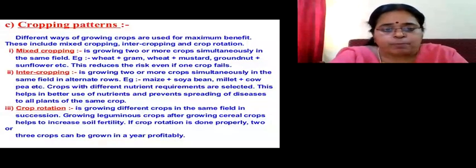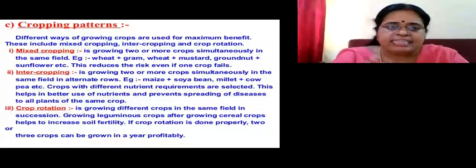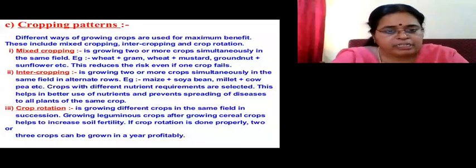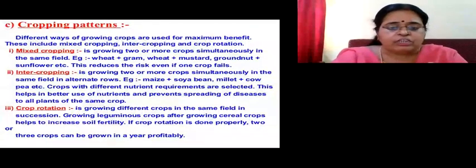So what does mixed cropping mean? Mixed cropping means growing 2 or more crops at the same time in the same field. He is getting more types of crops, more yield, definitely more money also. Another advantage is that even if one crop fails, it reduces the risk that he has to suffer.